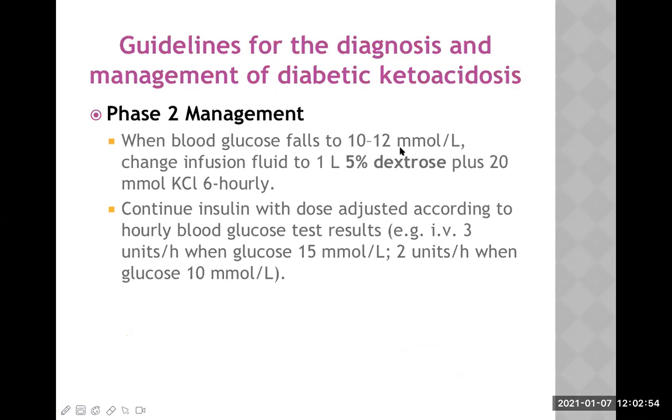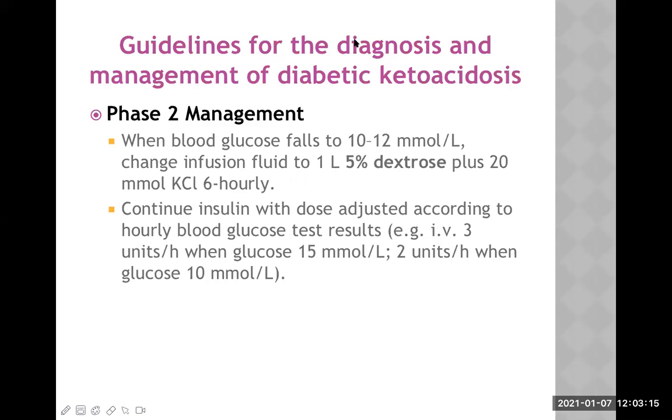See this, still in the diabetic range. More than 11.1 is still in the diabetic range, even in the postprandial. Forget about the fasting here, okay? Then we change the infusion fluid to 1 liter of 5% dextrose plus 20 millimole of potassium chloride 6 hourly.